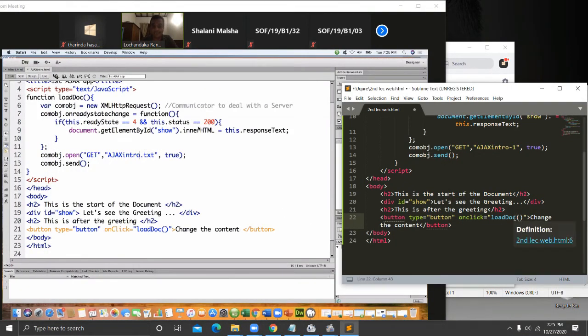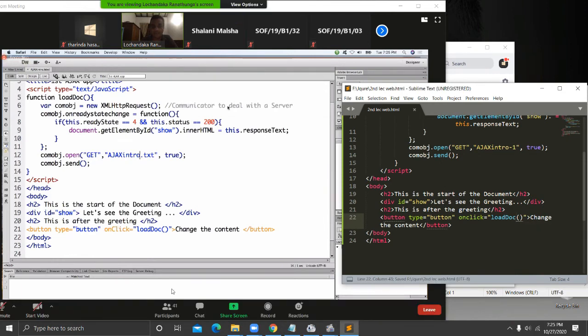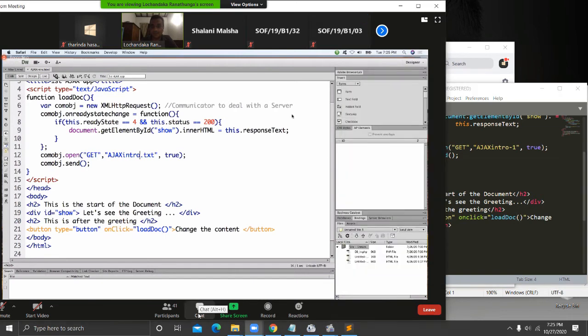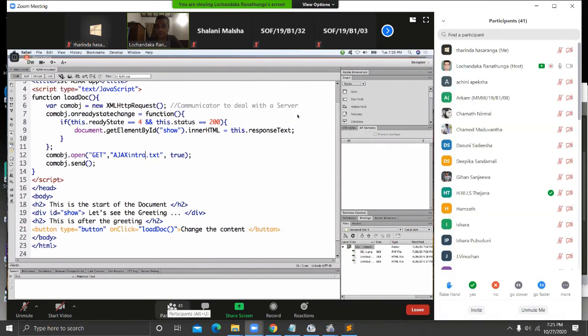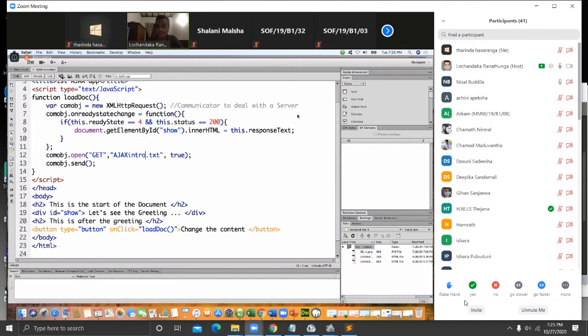Is that clear and understood? Everyone, is that clear and understood? Yes or no? Any clarification or not? Do you have any clarification? Is that clear or not?